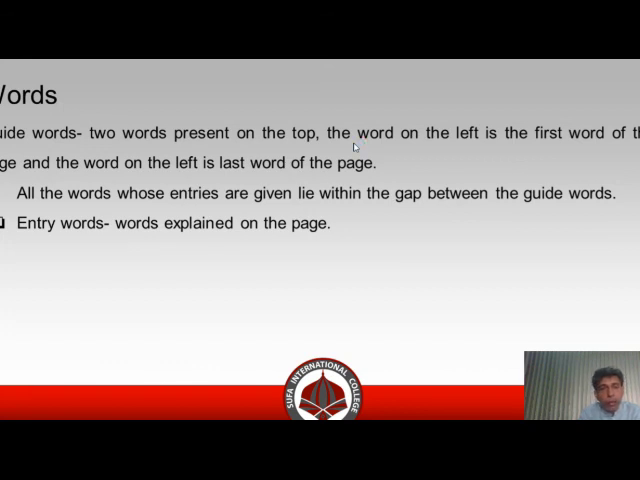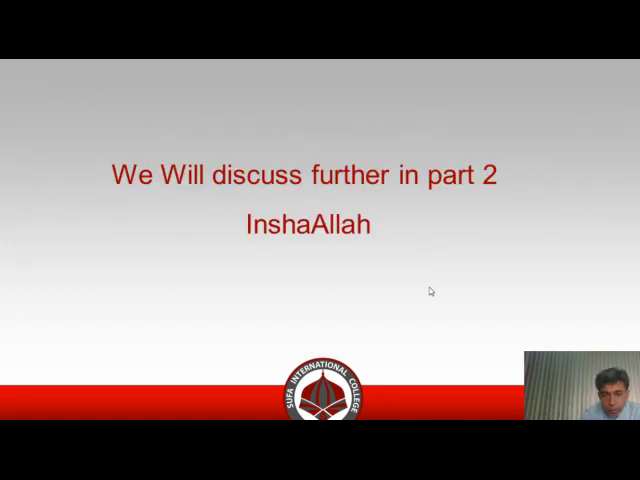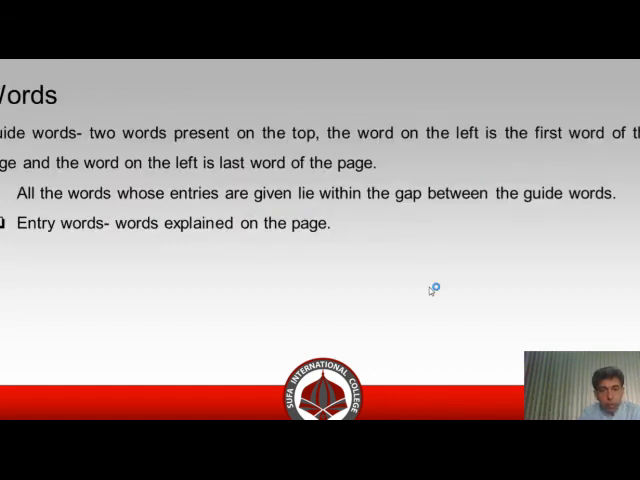Entry words. Entry words are the words explained on the page. So students, this is some very basic information about the usage of a dictionary, the important points that I have told you.